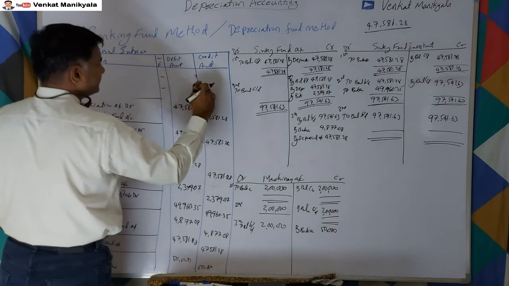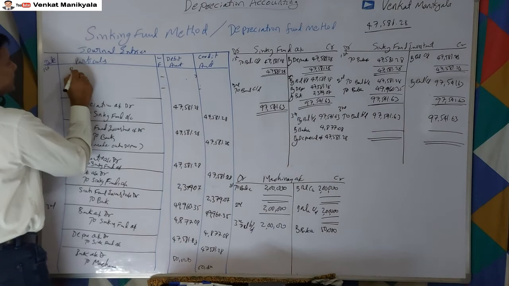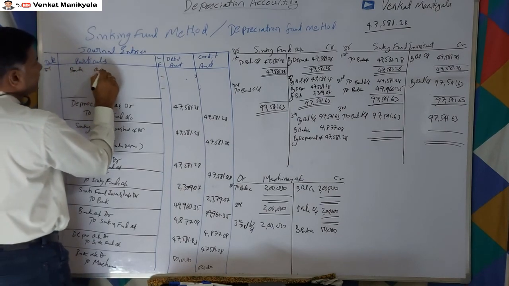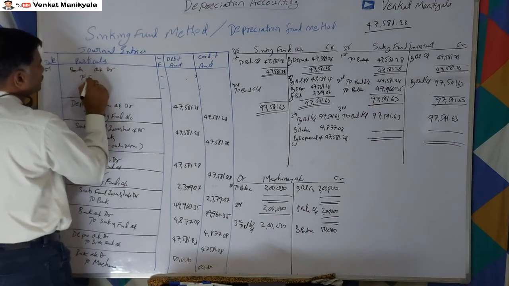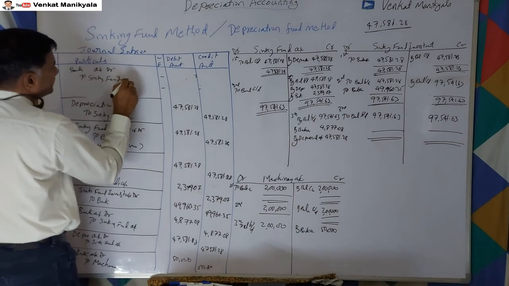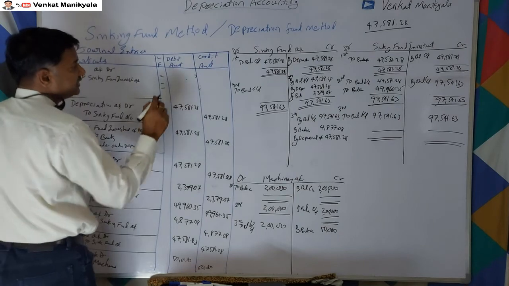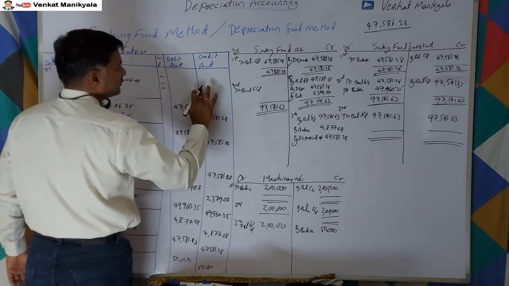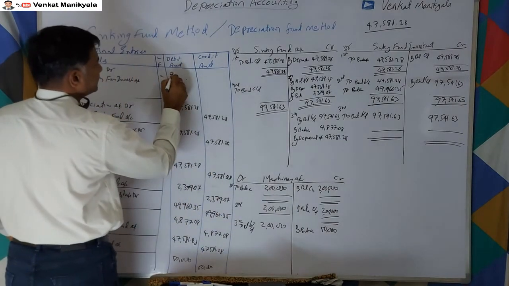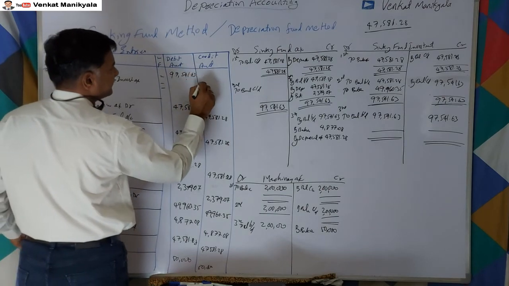So the general entry for receiving cash, in the third year, is bank account debtor to sinking fund investment account. How much have we received? We have received 97,541.63.